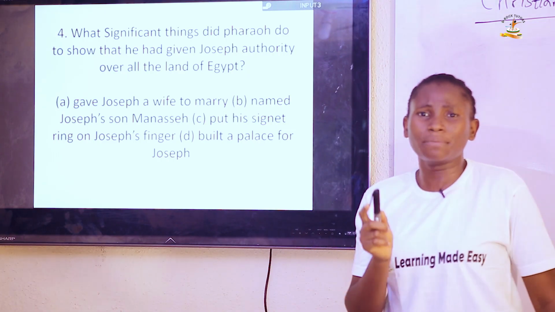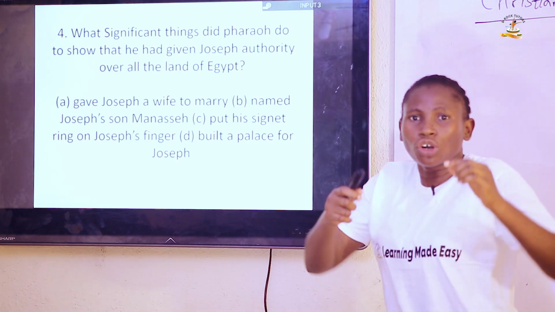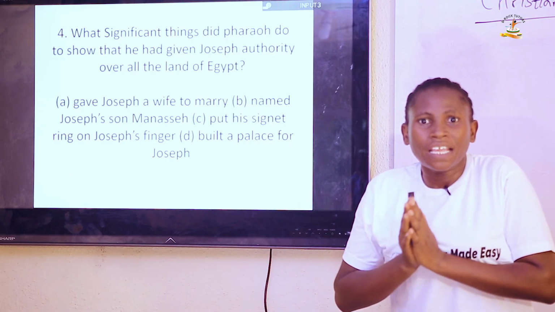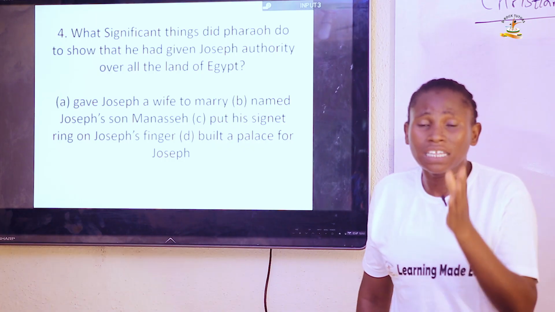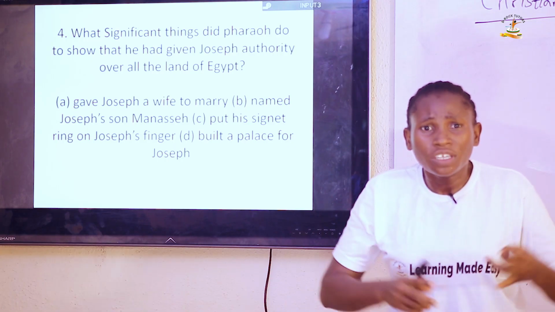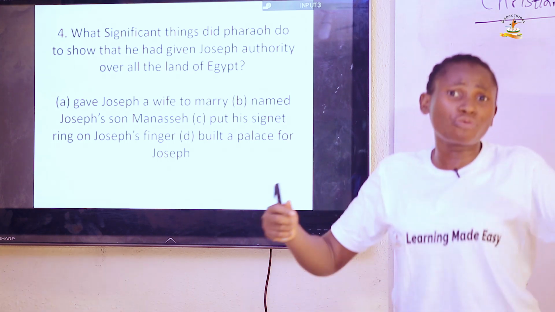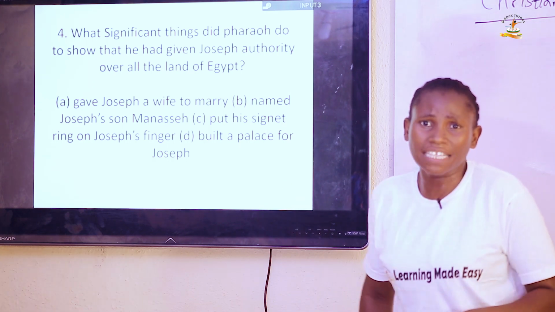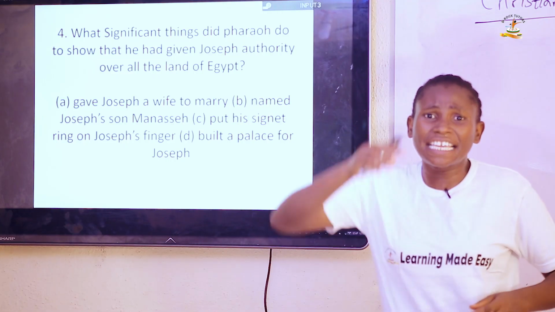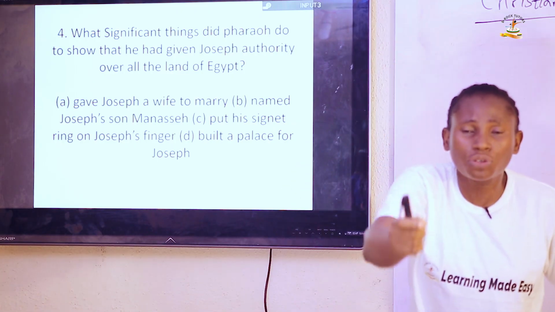And Pharaoh told him, there is none else who is discreet and wise as you are. And he was chosen to be the one in charge of all that in the land of Egypt, which made him the prime minister in the land of Egypt. For this to be achieved, Pharaoh changed his garments. It's part of what he did to him. He made him ride on his chariots. Apart from that, he removed his signet ring from his hand and he gave it to Joseph. He removed the gold chain from his neck and he gave it to Joseph.